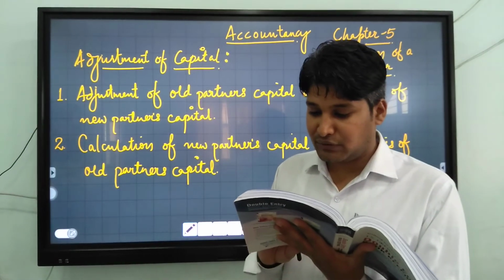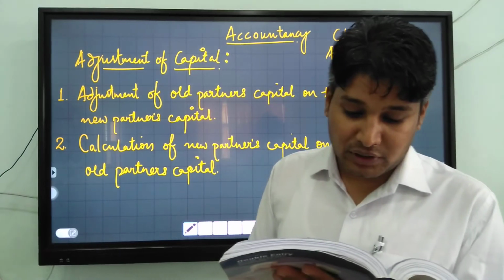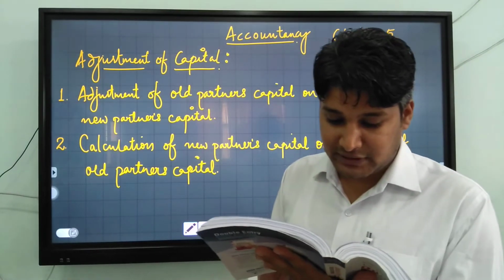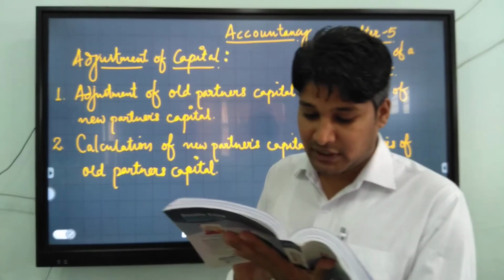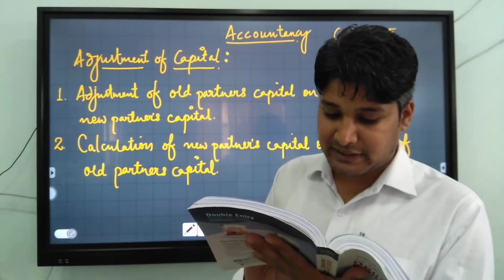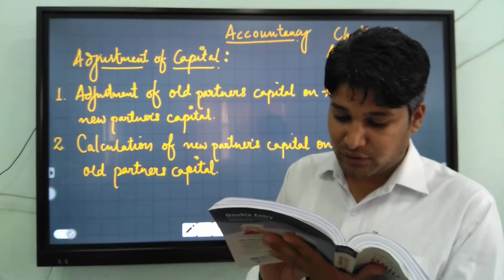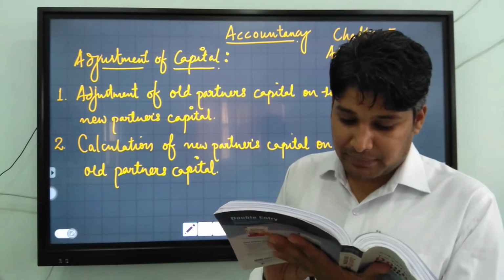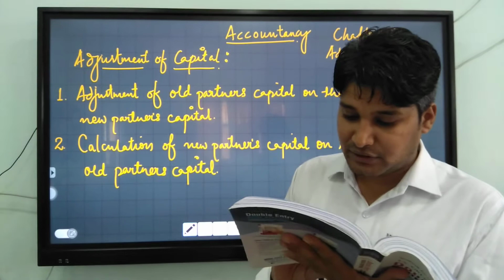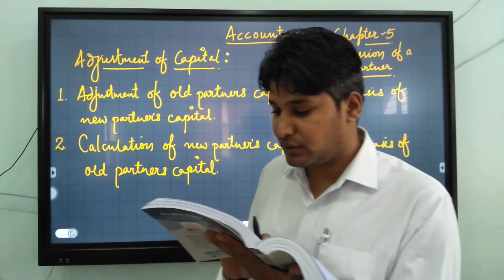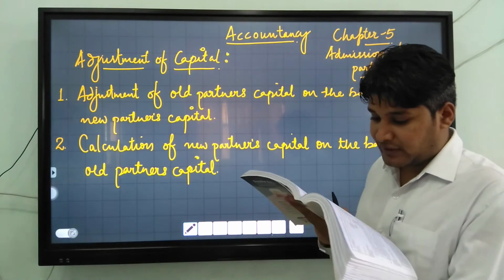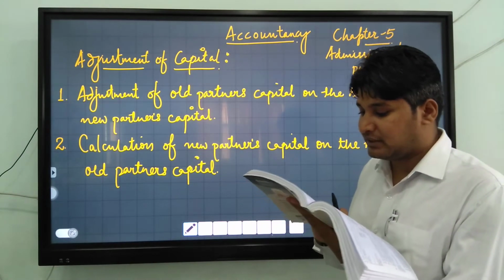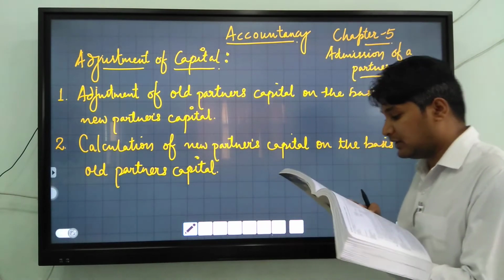On C's admission, the following was agreed upon. Stock was to be depreciated by 5%. Provision for doubtful debts was to be made at rupees 2,000. Furniture was to be depreciated by 10%. Building was valued at rupees 1,60,000. Capitals of A and B were to be adjusted on the basis of C's capital by bringing or paying off cash as the case may be. You have to prepare revaluation account, partner's capital account and the balance sheet of the reconstituted firm.